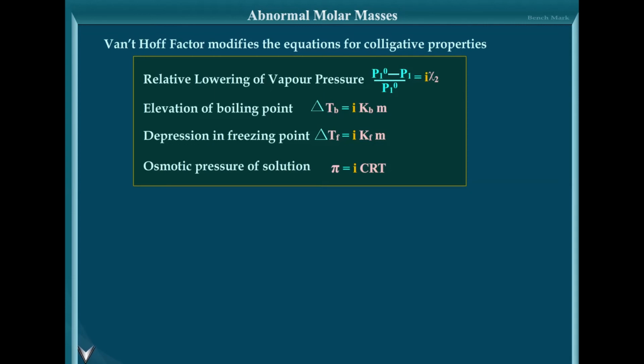The last is osmotic pressure. You know the formula of osmotic pressure is pi equals CRT. So introducing the i factor, Van 't Hoff's factor, it becomes pi equals i into CRT.